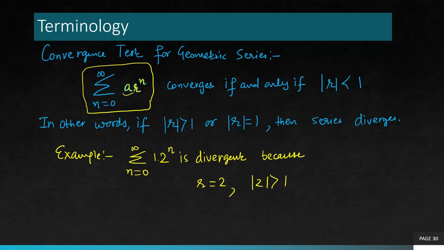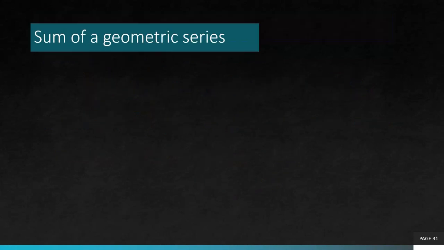So A has nothing to do with convergence. The only parameter which has something to decide about convergence is this R. So its magnitude should be less than 1, otherwise it is divergent. So now let's apply this to examples.